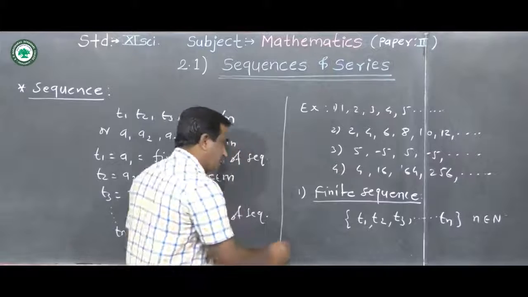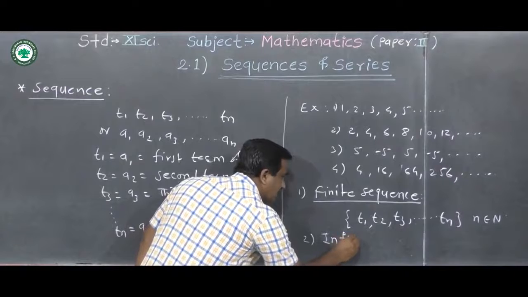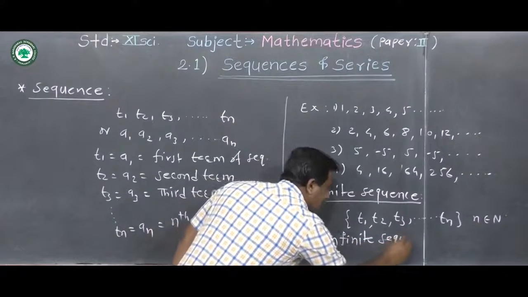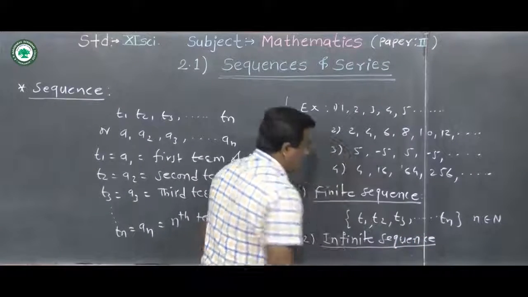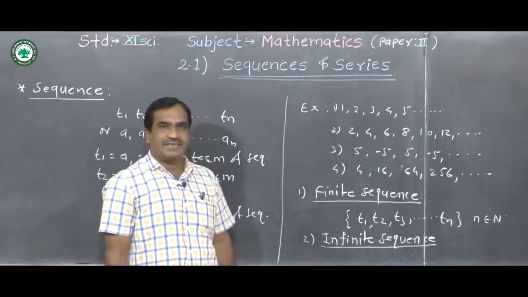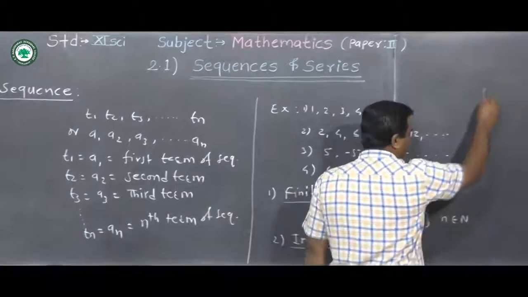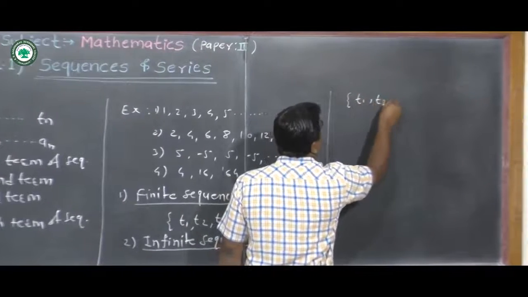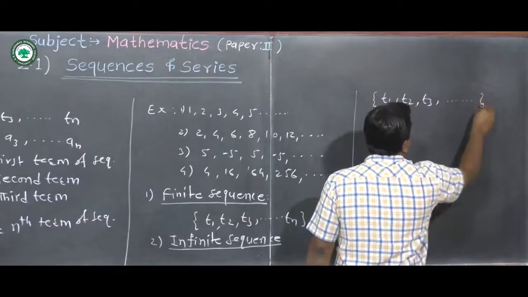The next sequence, number 2, is the infinite sequence. The sequence which is not finite is called an infinite sequence, and it can be written in the form of curly bracket T1, T2, T3, so on.